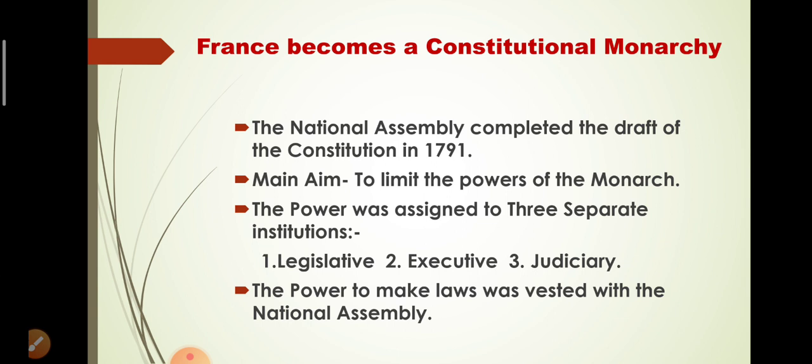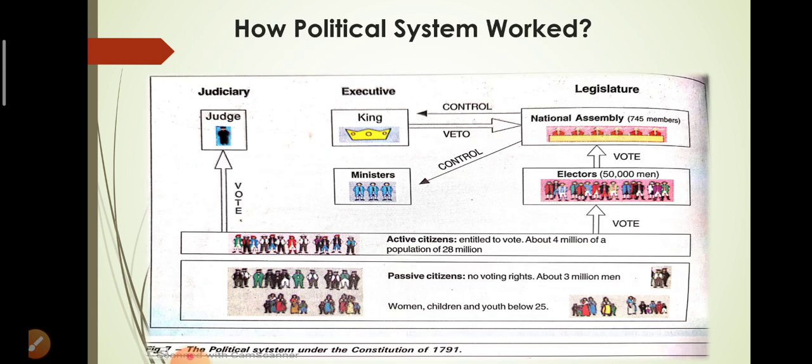the power was no longer given to one person, but instead the power was assigned to different institutions. There were three major institutions: the legislature, the executive, and the judiciary. In the picture, we see the political system that prevailed in France after 1791.